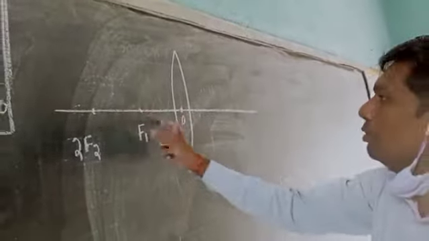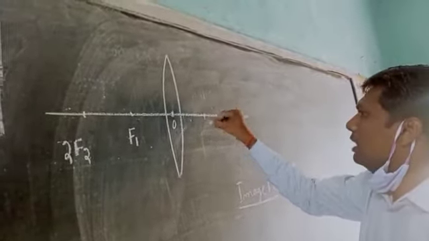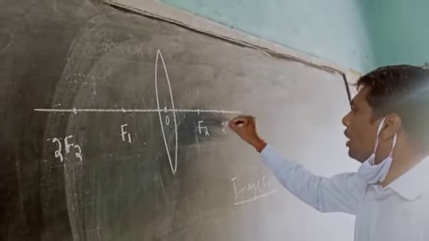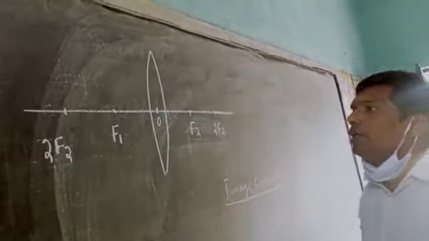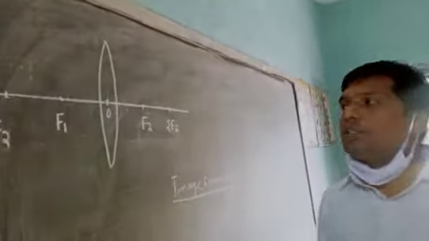On this side, this is F2 and this is 2F2. All these distances are equal to each other.